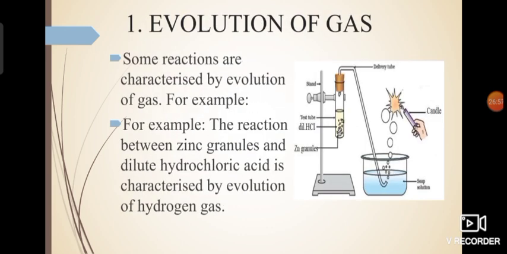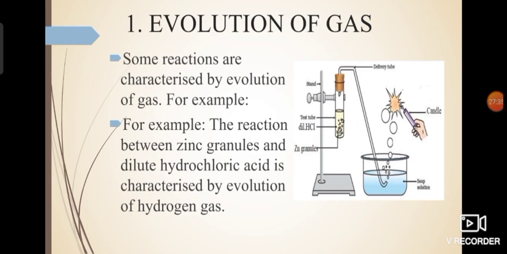Coming on to the first observable change. First is evolution of gas. So if you are mixing 2 or 3 substances and you see some bubbling taking place, then you can say that evolution of gas is taking place, and this is the observable change which indicates that a chemical reaction is taking place. Now there is one example that we have taken over here, which is zinc granules and hydrochloric acid. Now zinc is a metal. If you put 1 or 2 granules of zinc in hydrochloric acid, what you will notice is that bubbling will take place and a gas is going to be evolved.